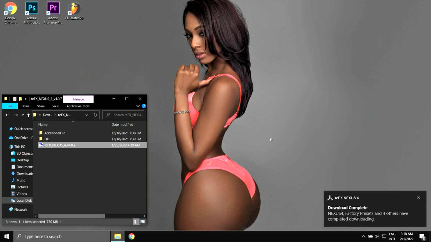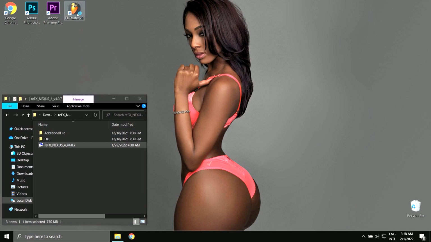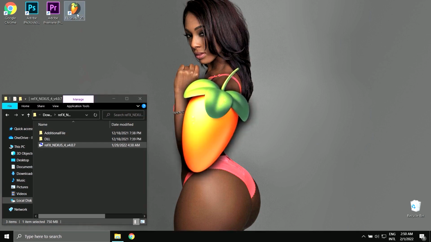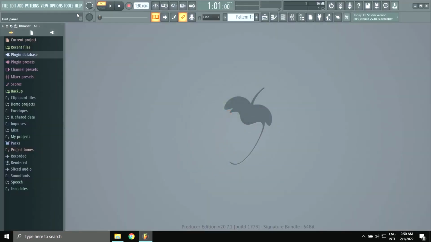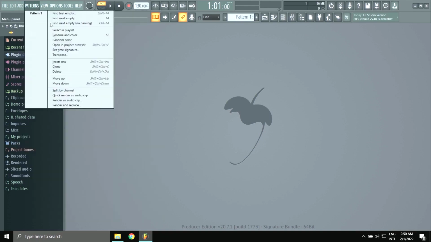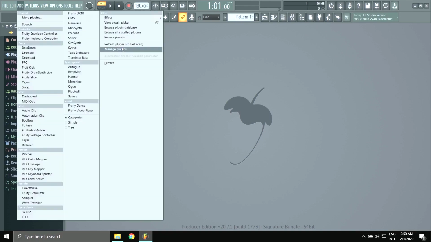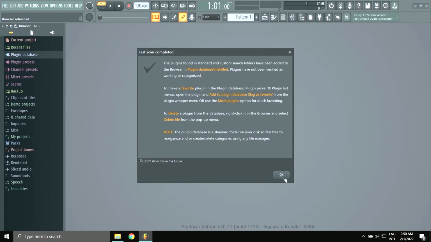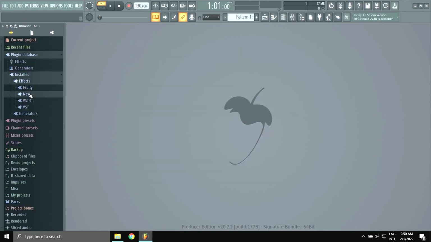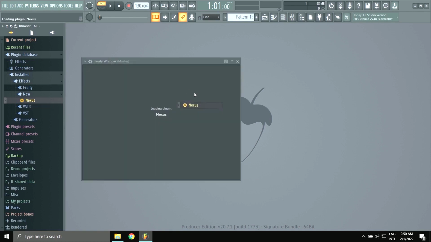I'll demonstrate how the plugin works in FL Studio software. Launch the software. Refresh the list of plugins. Now, Nexus 4 appears in the list of plugins. I will now give you a demonstration.